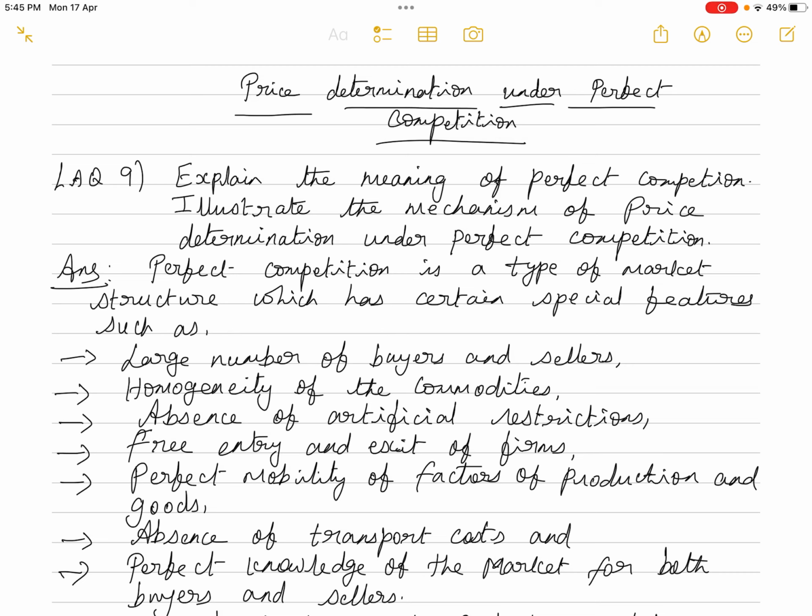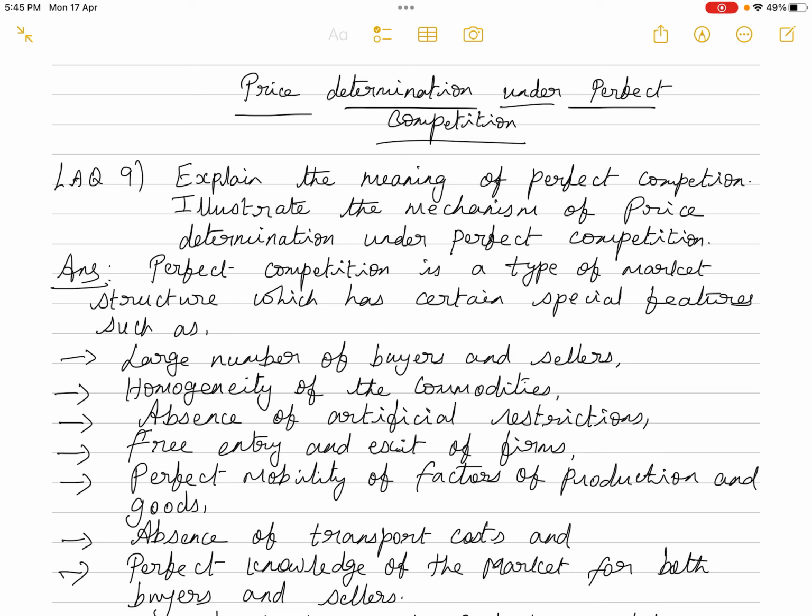Okay, so answer. Already in the previous class, in the previous answer, I have explained to you all the features of perfect competition. So the same features, if you mention the side headings, that will summarize the first part of the question, the meaning of perfect competition. Okay, so we'll just mention the side headings of all those features.